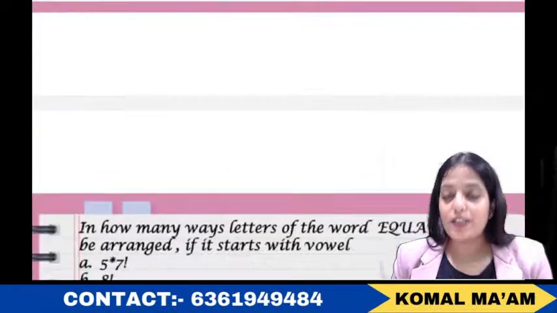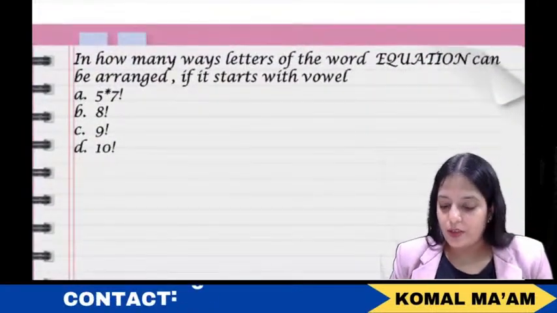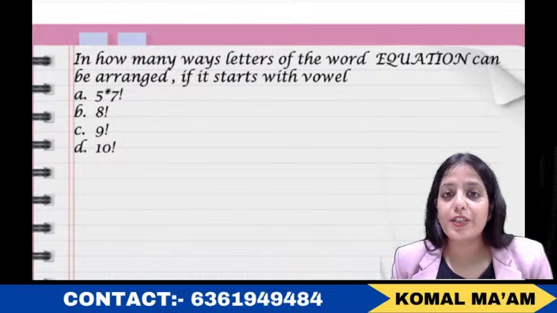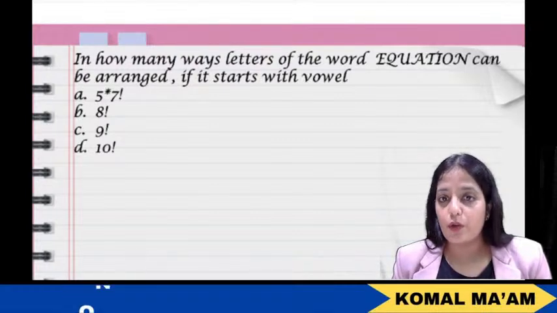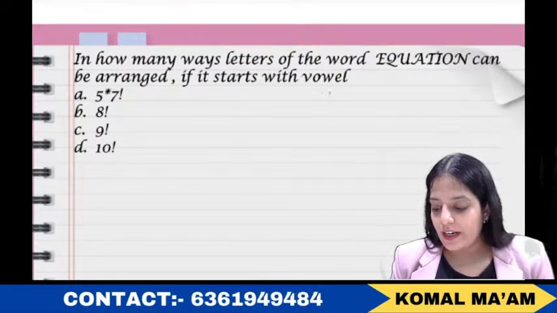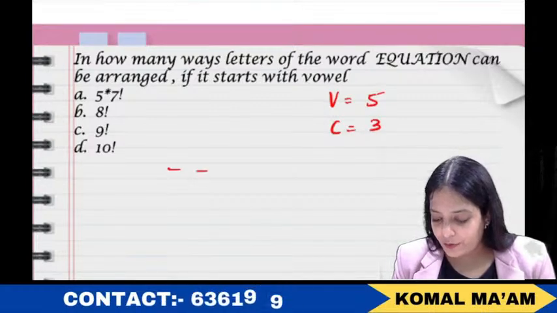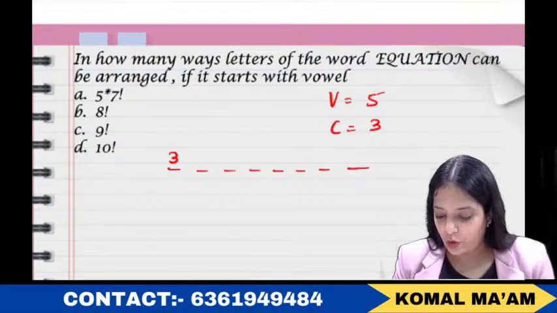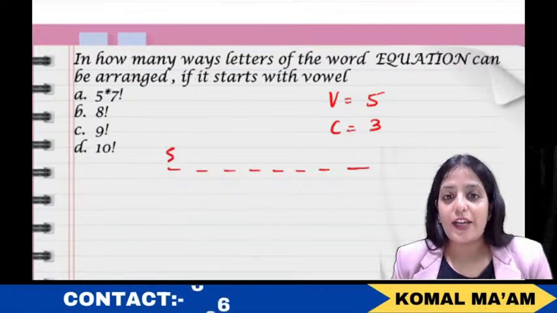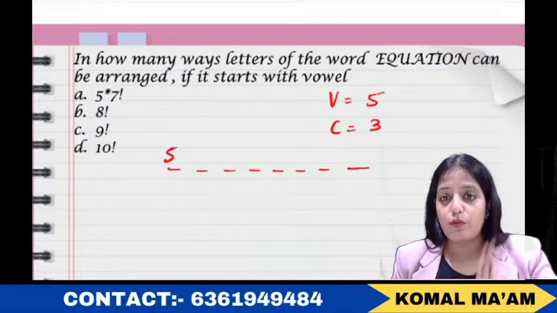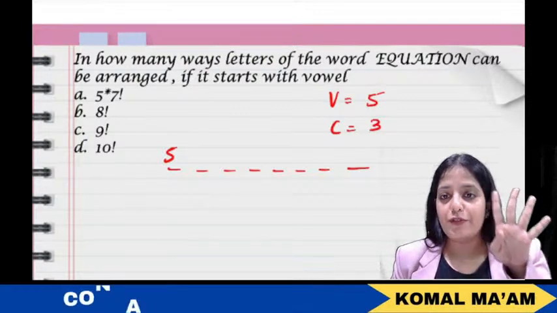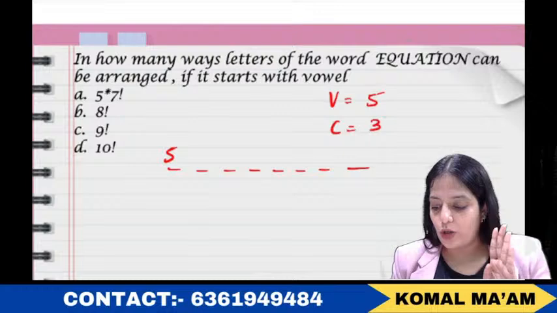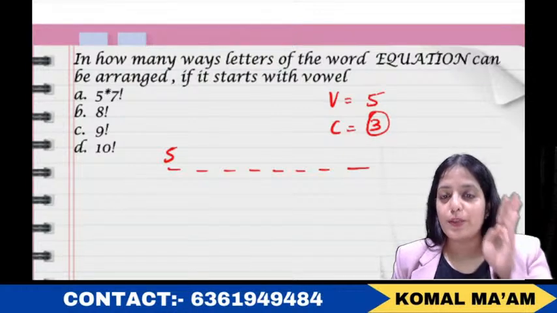Now let's proceed to another example of it. It says, in how many ways can the letters of the word EQUATION be arranged if it starts with a vowel? So we have already seen there are 5 vowels here and consonants are 3. So for filling the first position, you have 5 options. How many options? 5 options. So out of these 5, 1 will sit here. You will be left with 4 vowels and the 3 consonants you already had. So 4 plus 3, 7.